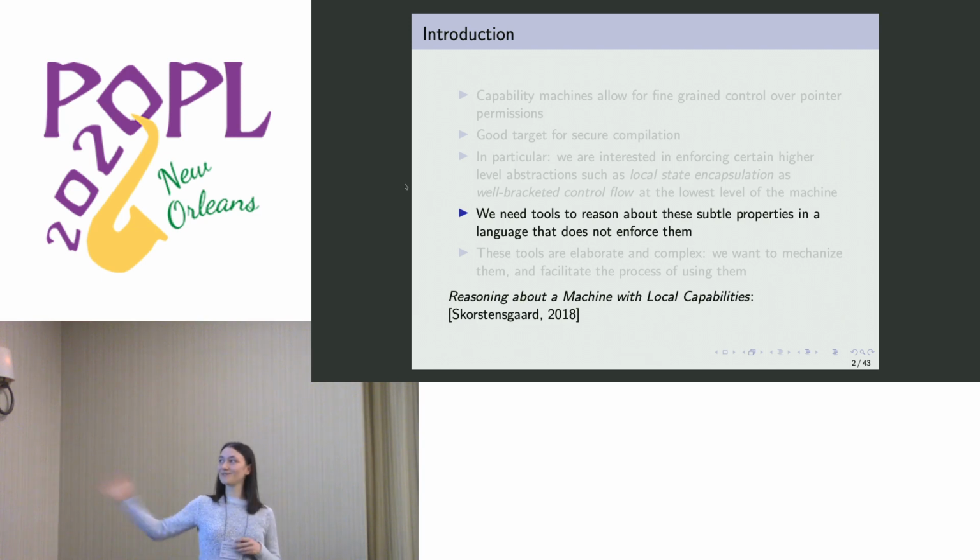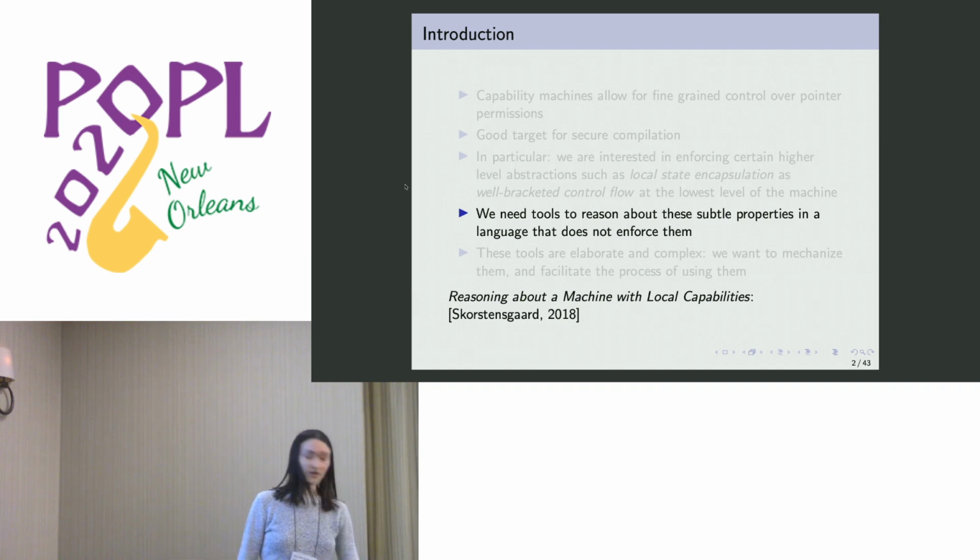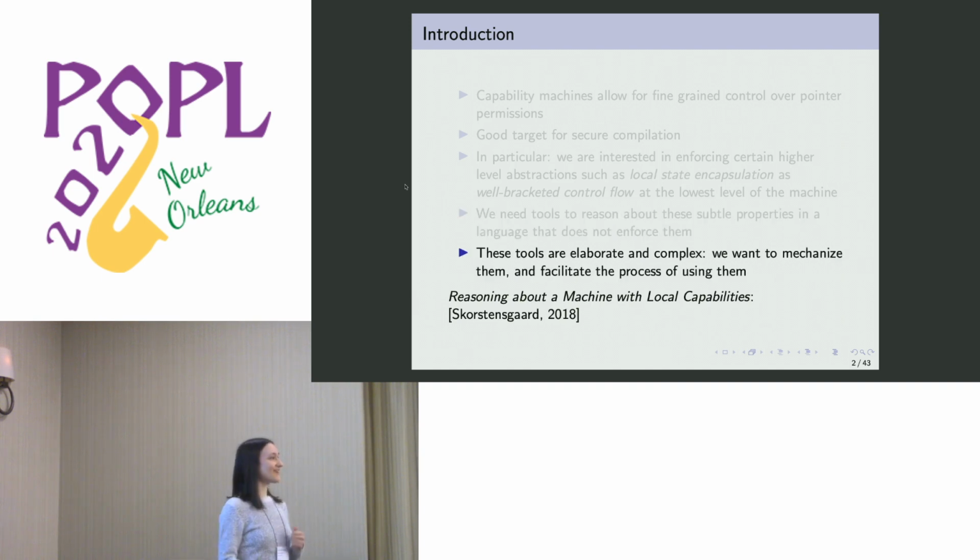So as I said, we need tools to reason about these quite subtle properties in a language that does not enforce them. And this is exactly what Lars Birkedal and Dominique Devriese did in an ESOP paper, where they reasoned about a machine with local capabilities. However, these tools are quite elaborate and complex, and they're also very long, so there's a big motivation to mechanize them. Our mechanization effort has been with the hope that we can both facilitate the process of using them and also strengthen our belief that they work.